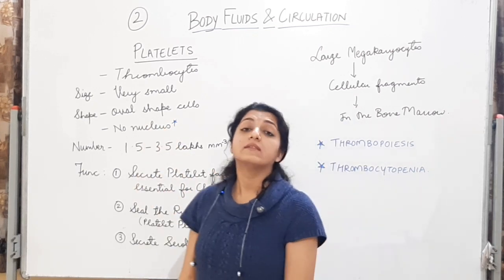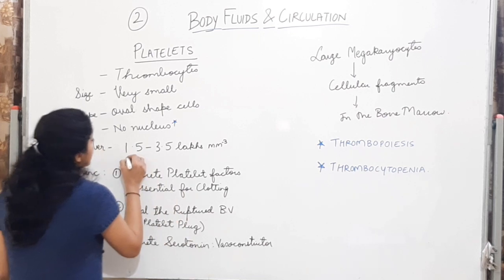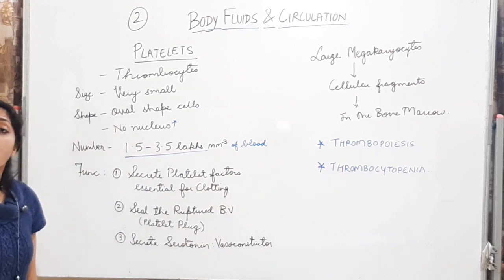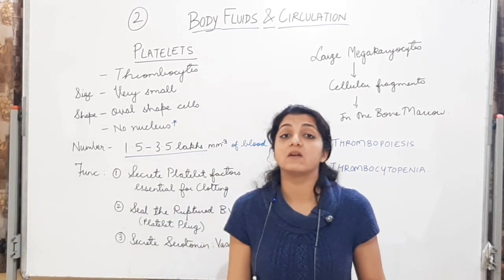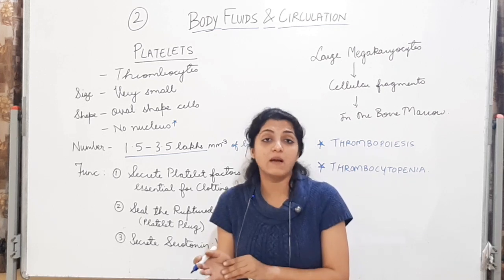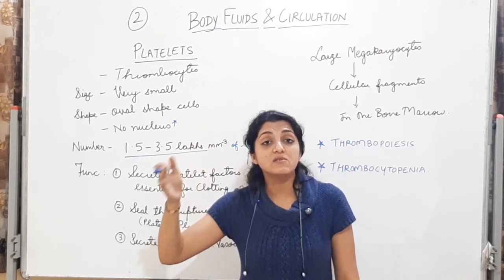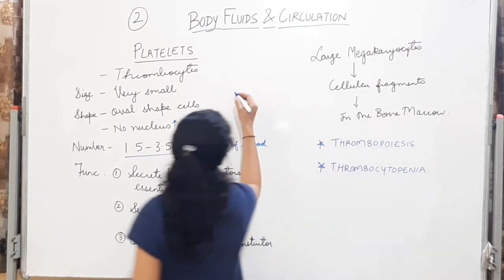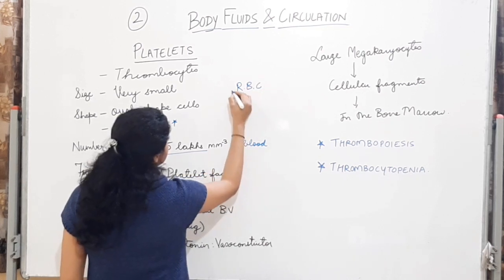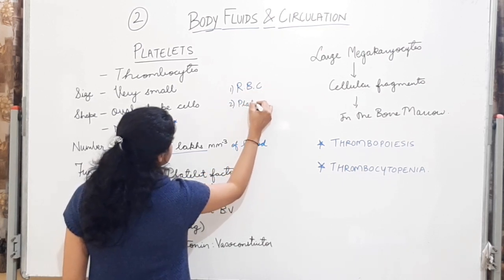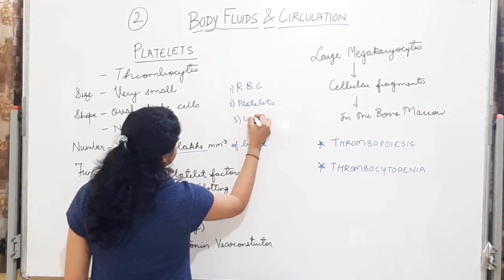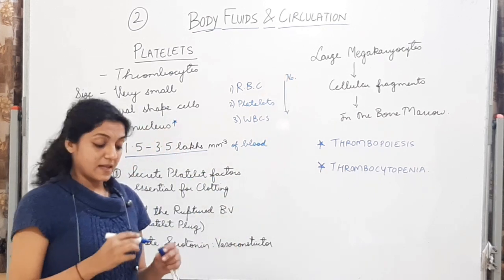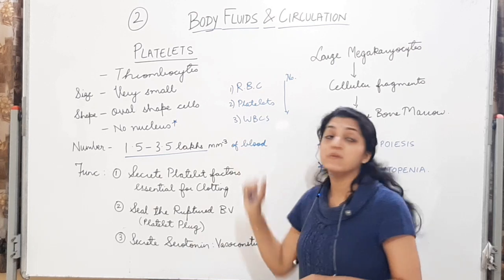The number now. The number is around 1.5 to 3.5 lakhs per cubic mm of blood. So the number of platelets is more than WBCs. Okay, number of platelets is more than WBCs but less than RBCs. So अगर number के हिसाब से मुझे arrange करना है तो RBCs will be first, more in number, then will be the platelets, and then will be the WBCs. But the number is decreasing. Alright, सबसे ज़्यादा RBCs, then platelets, and then the WBCs.